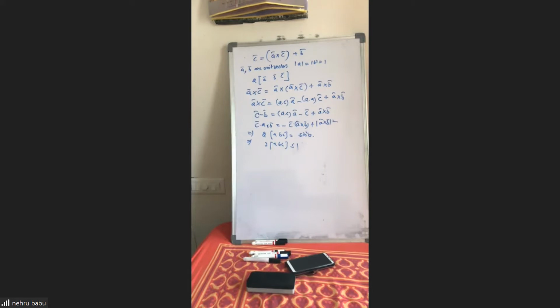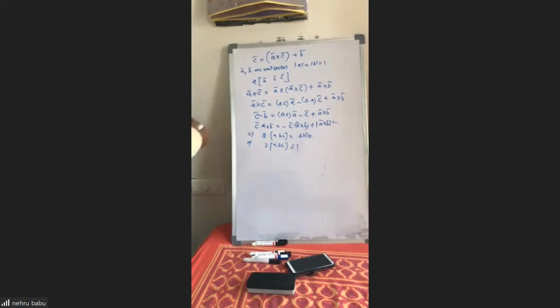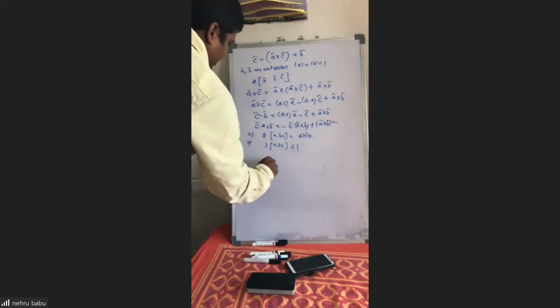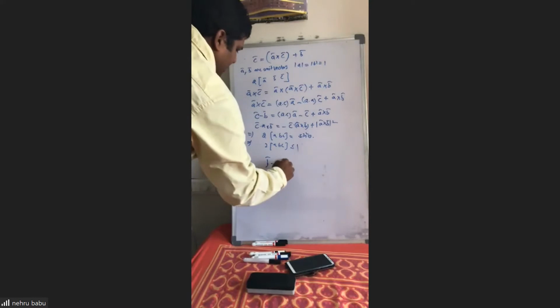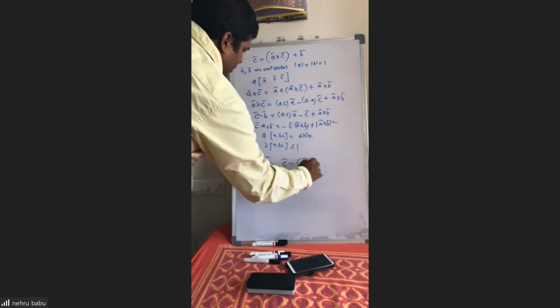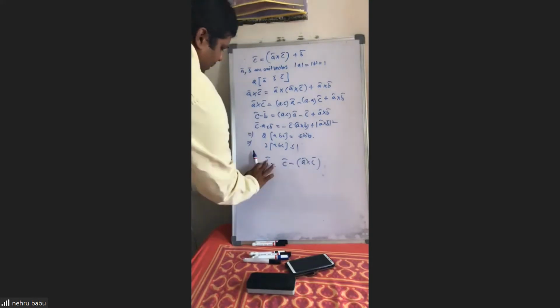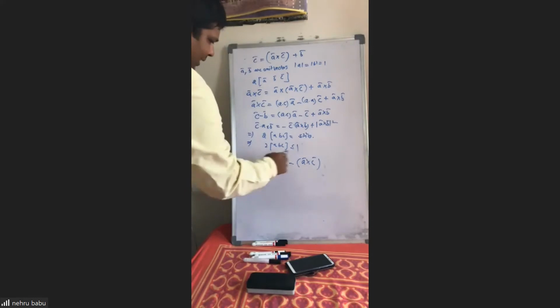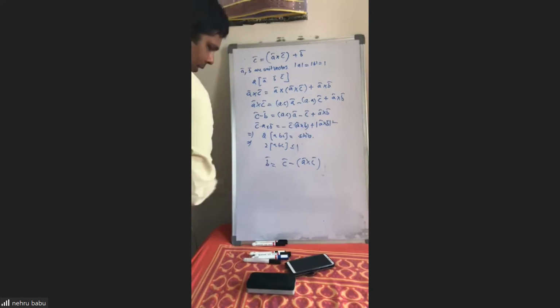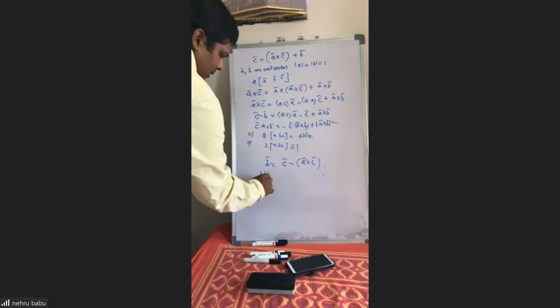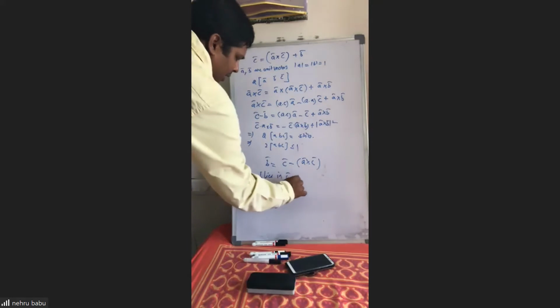One minute, just wait. So what you are saying, for example, if I take this question, B bar equal to C bar minus of A cross... So maybe B bar lies in the plane of C bar and A cross C. Okay, B bar now lies in the C bar, A cross C plane.